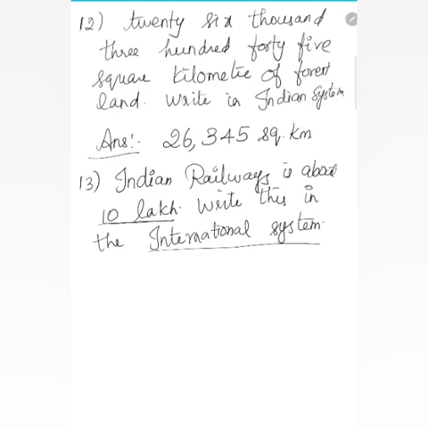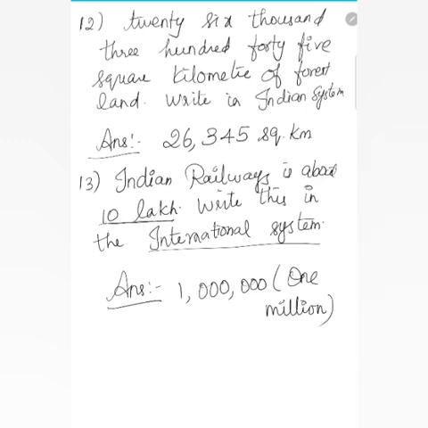10 lakh is nothing but 1 million. So you write, the answer is 1 million.